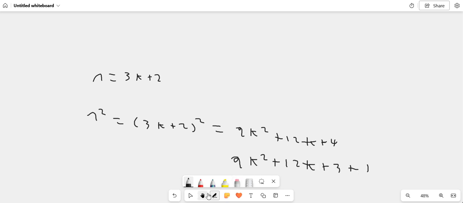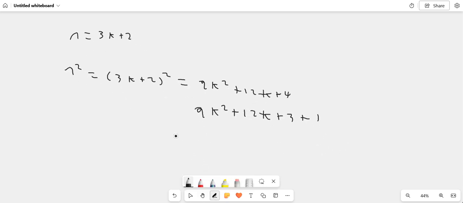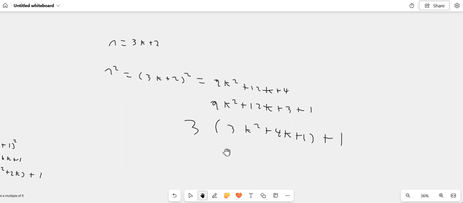And then take out the 3 again. So same situation, it's always the same situation. Take out the 3, get 3k squared plus 4k plus 1, and then plus 1 there. 3 obviously divided by 1 is 1. So that's why you got that situation. And hence, again, n squared